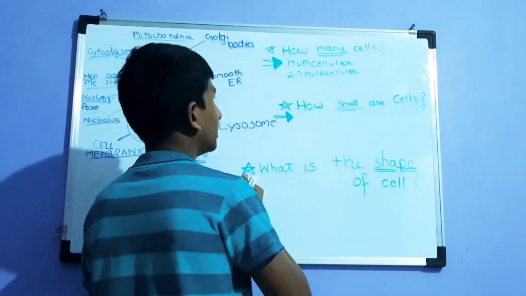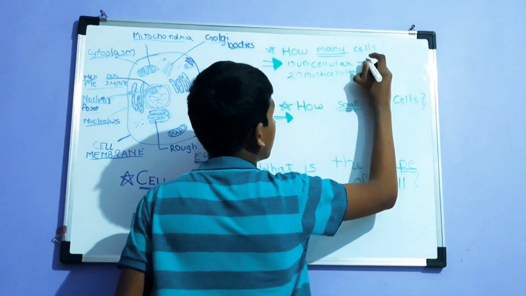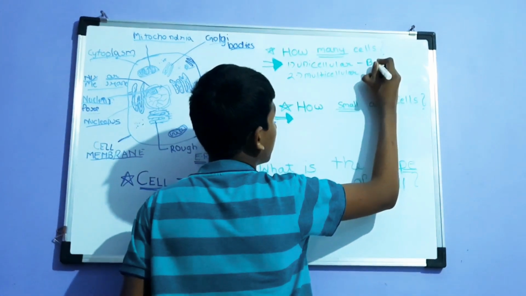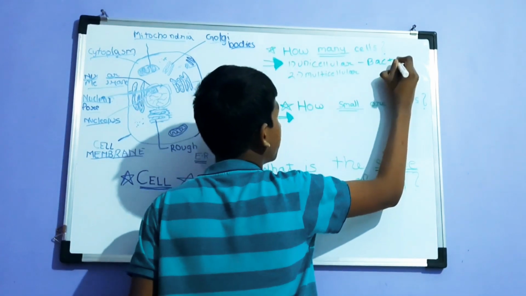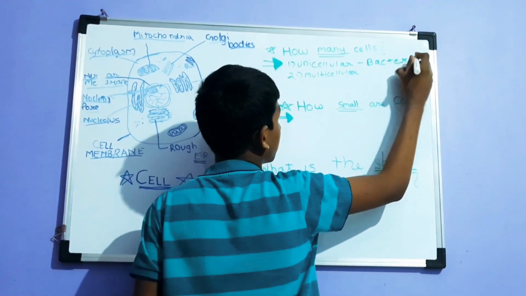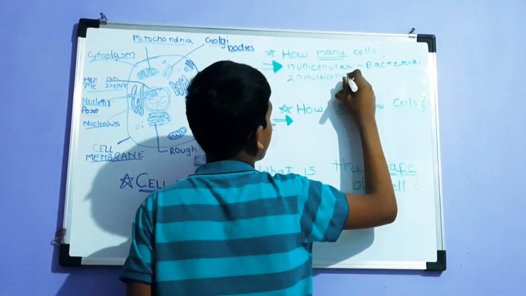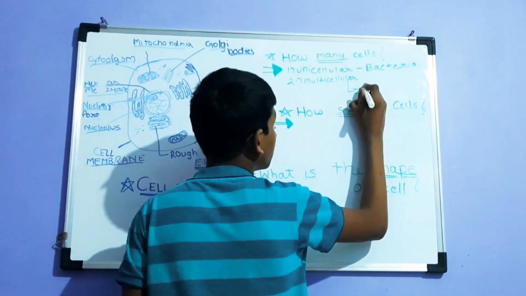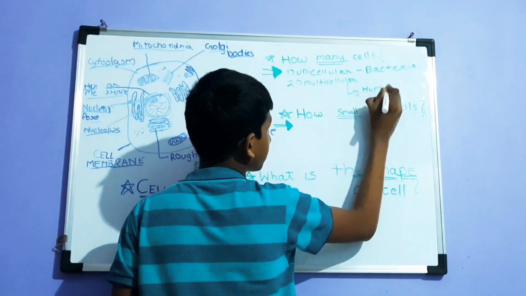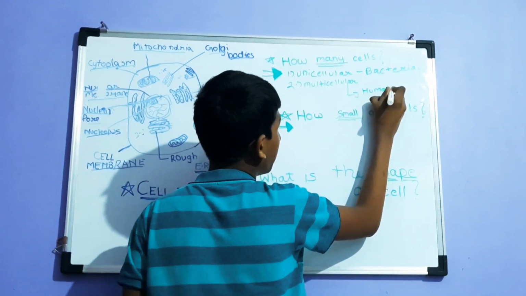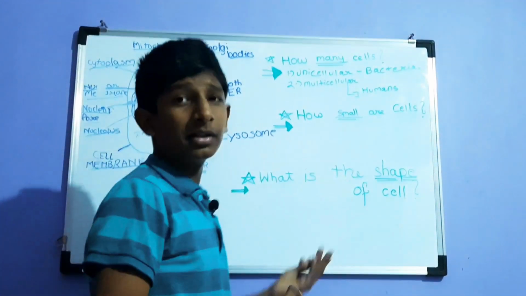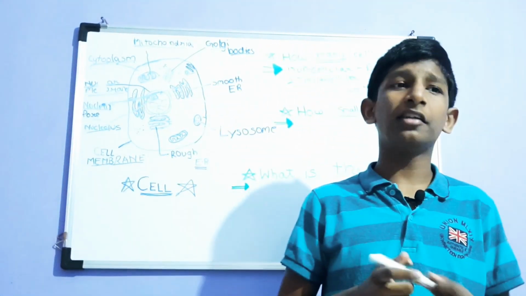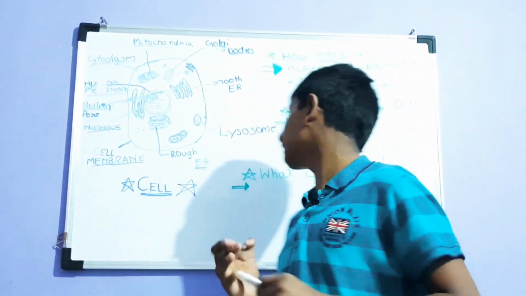I am writing one of the examples of both. Like unicellular, I am writing bacteria, which is unicellular mostly. And then we have multicellular. In multicellular, we can write humans. Humans will be relatable because we are humans. And animals and plants, etc. Everything which you can see is mostly multicellular.